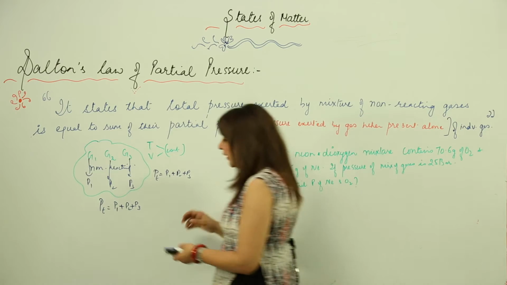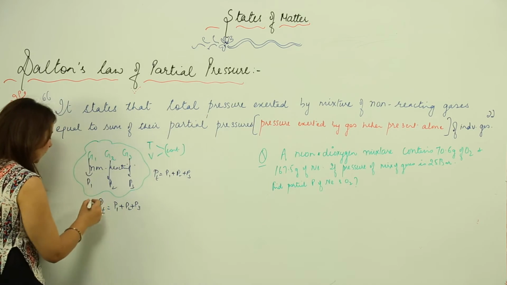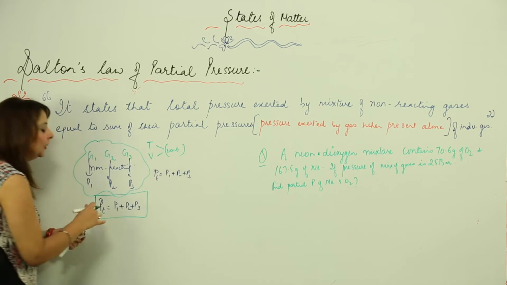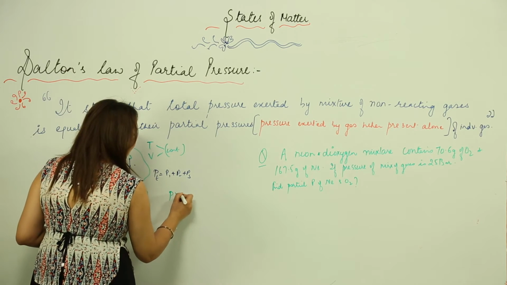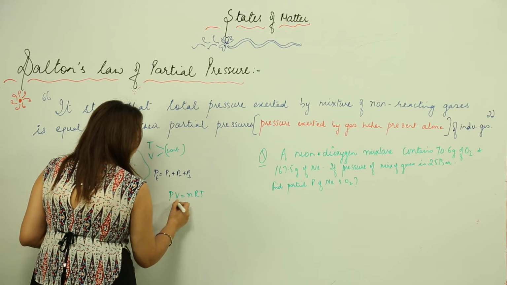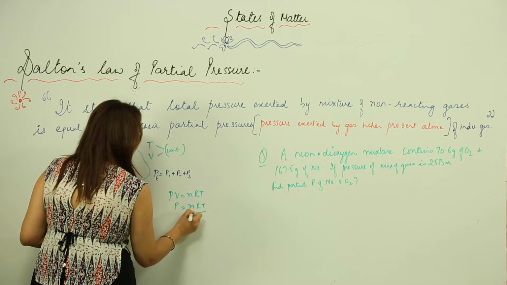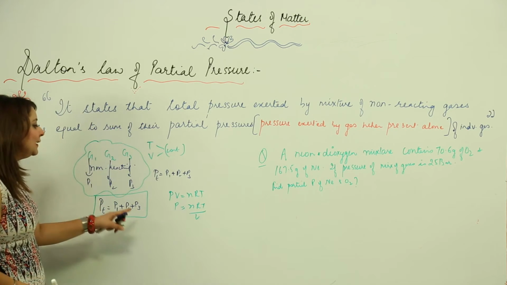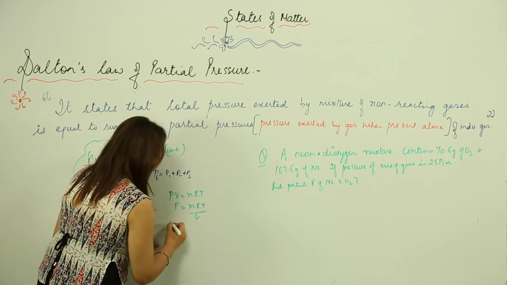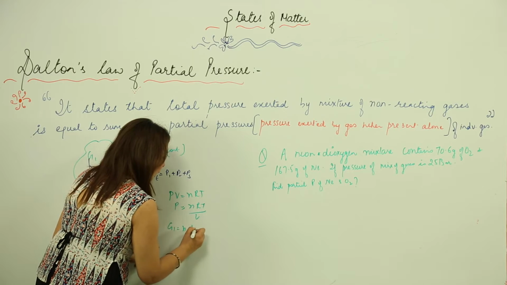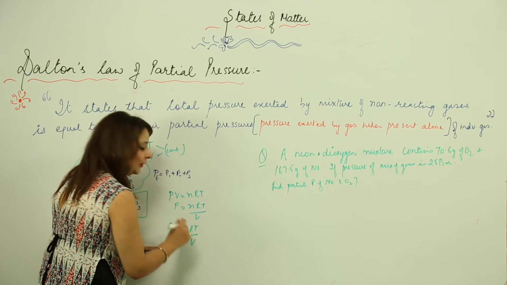Now we can write the formula in terms of nRT also. As we know, by the ideal gas law we have PV equal to nRT, or P equal to nRT upon V. So we can write the expression in terms of this also. Let's say for gas 1 it is N1 RT upon V, where R, T and V are constant.